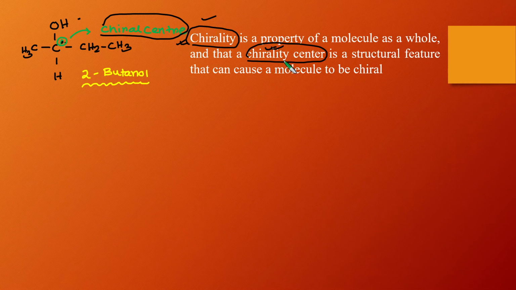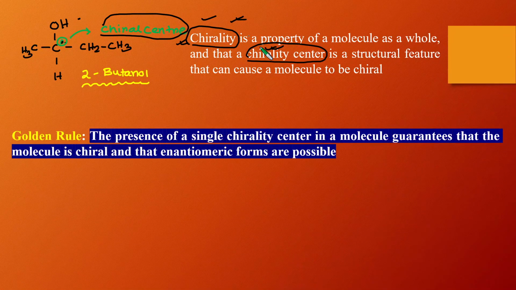So the presence of a chirality center can make a molecule chiral, or can give a molecule the chirality property. So the golden rule that I have discussed with you is that if a molecule contains only a single chirality center, we can say with 100% confidence that the molecule is chiral. And in that case, I have told you that an enantiomer only exists for a chiral molecule. So in that case, that molecule should have one enantiomer.